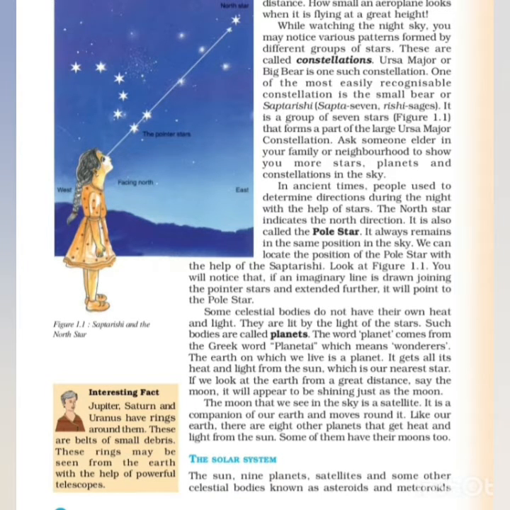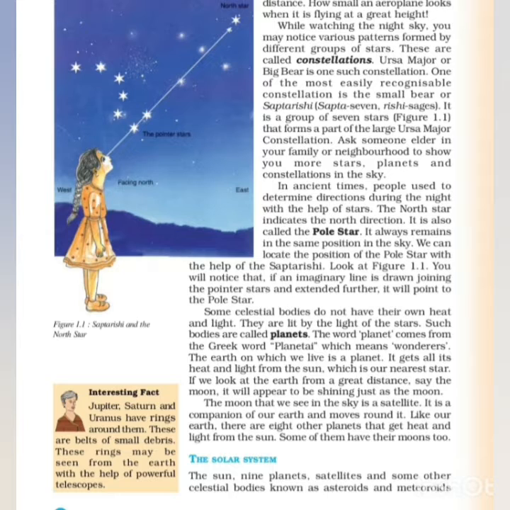Jupiter, Saturn, and Uranus have rings around them. These are belts of small debris. These rings may be seen from the Earth with the help of powerful telescopes. If you see with the telescopes, you will see a belt like structure around the 3 planets, Jupiter, Saturn, and Uranus.